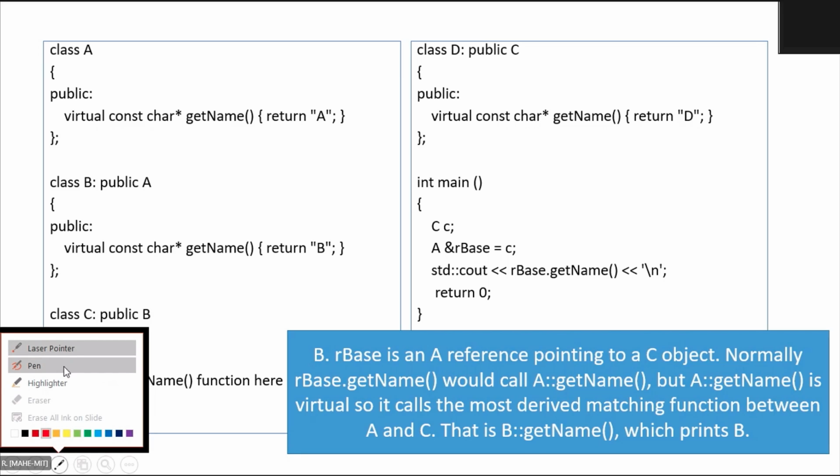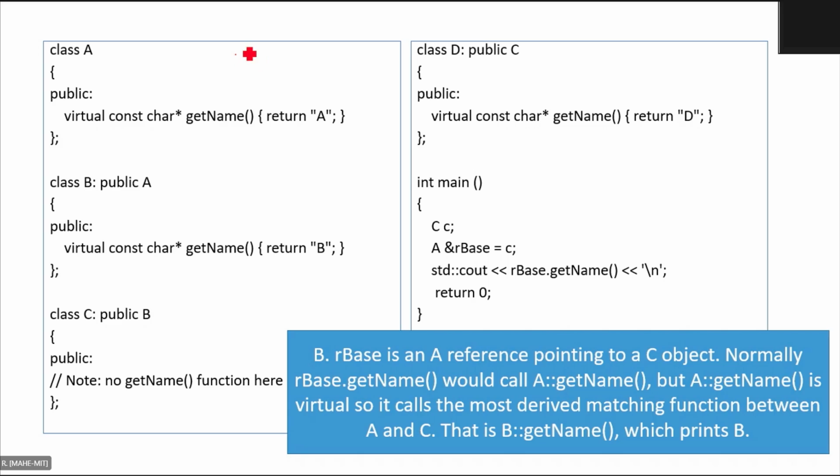So you have one class here, which is A. And then B is derived from A. And then under B you have C. So most derived is like the closest one that is away from the base.